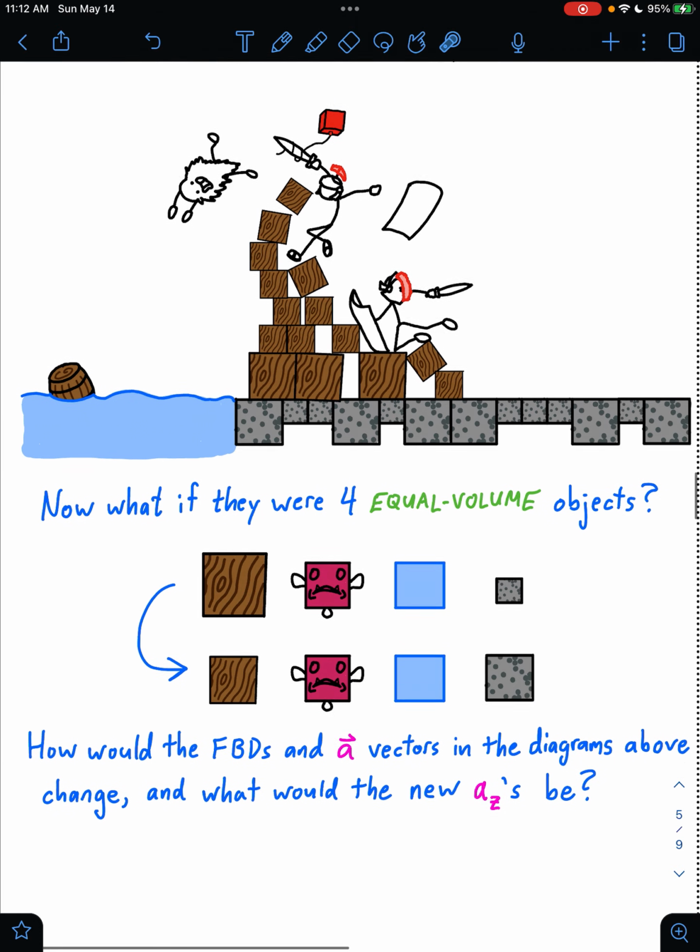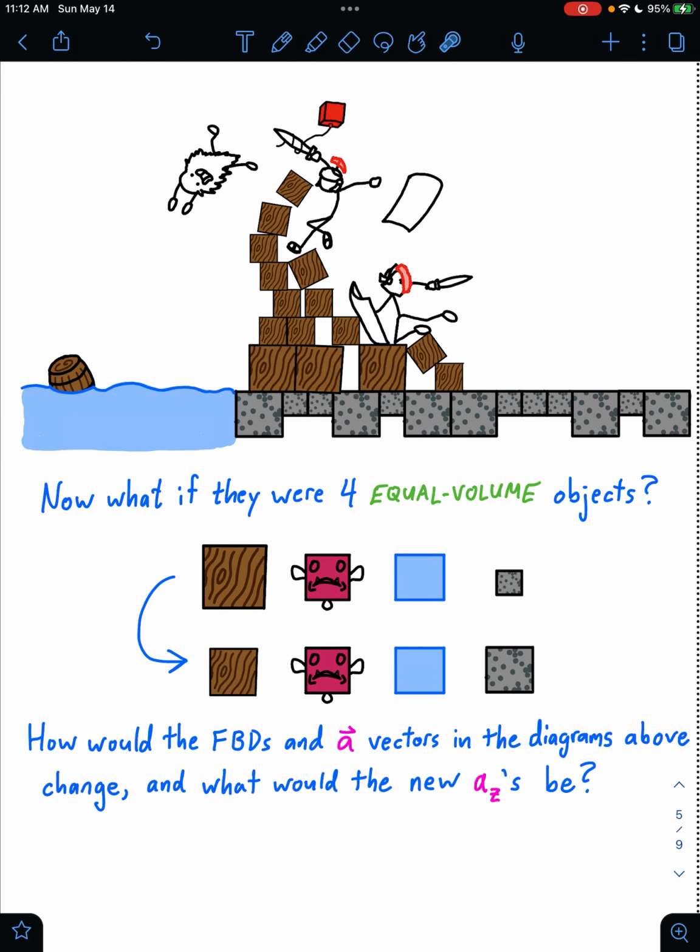Okay. Let's change up the scenario here. I'm going to ask you in a moment to determine what changes will occur if we replace these 4 equal mass objects with 4 equal volume objects instead. So replace the wood block with a smaller wood block and replace the stone block with a larger stone block. We can keep the fish and the water block the same. So now they have different masses but the same volumes.